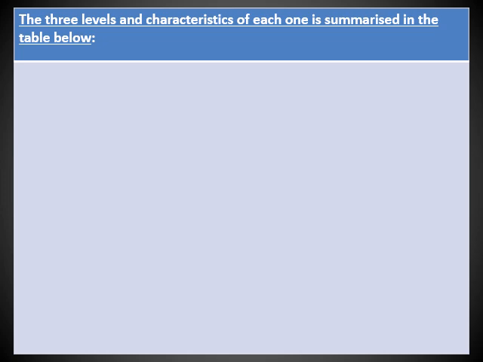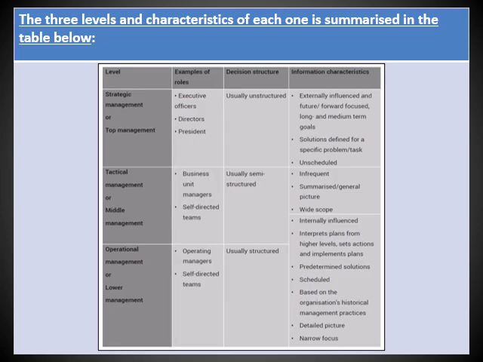Now, those three levels of management that we've just spoken about, we now have to look at various characteristics of each one of those levels. It's basically summarized in the following table that I've inserted there for you. So just to recap, the top level of management is top management, also called strategic management. That will include, for example, your CEOs, chief executive officers, your CFOs, chief financial officers, your directors, board of directors of the company, as well as the president and the vice president, and so forth.